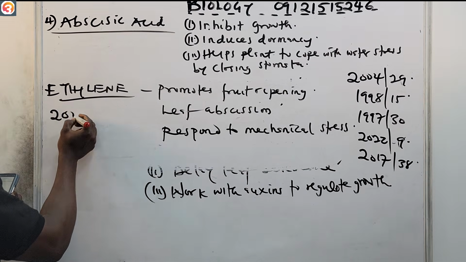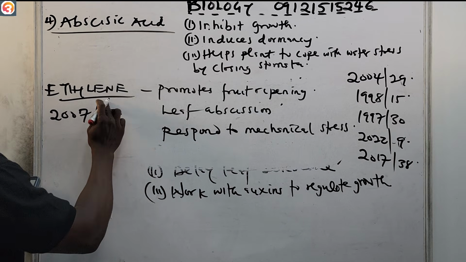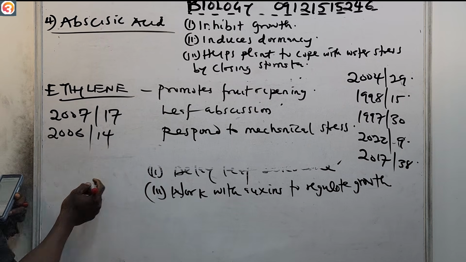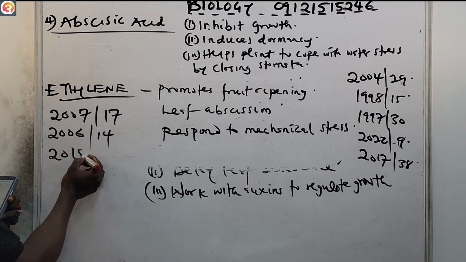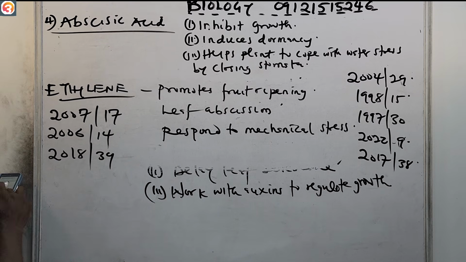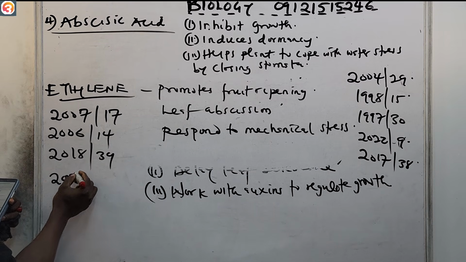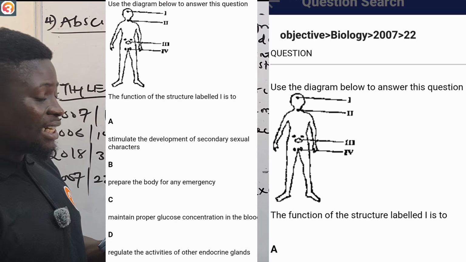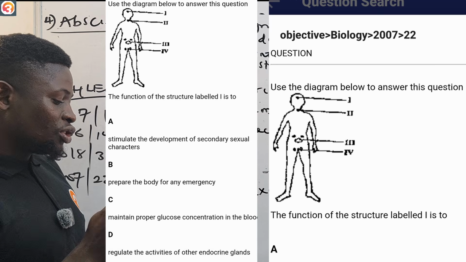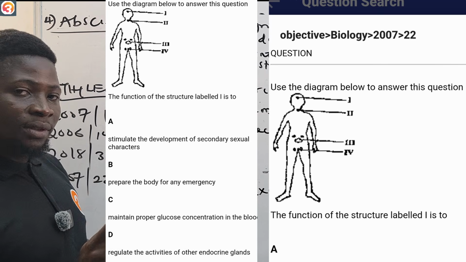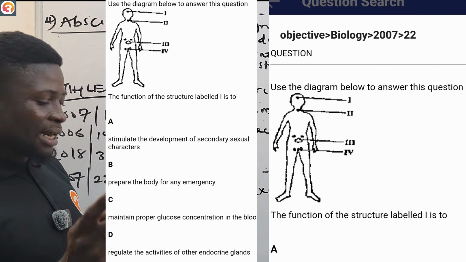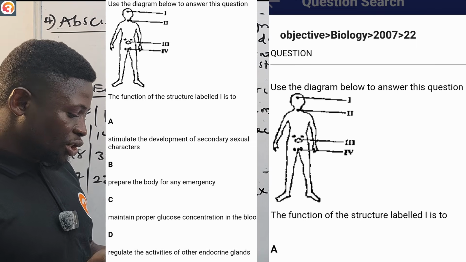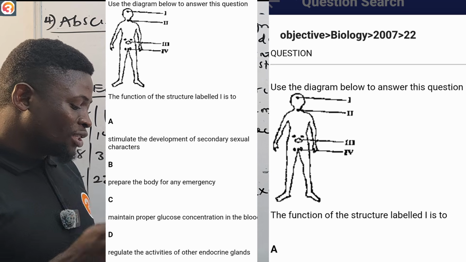Number 1, we have 2007, number 17. Number 2, we have 2006, number 14. Number 3, we have 2018, number 39. Then number 4, we have 2007, number 22. This 2007, number 22, they're giving a diagram. They say use the diagram to answer this question. The function of the structure labeled 1 is to, A says stimulate the development of secondary sexual characters, B says prepare the body for any emergency, C says maintain proper glucose concentration in the blood, D says regulate the activities of other endocrine glands.